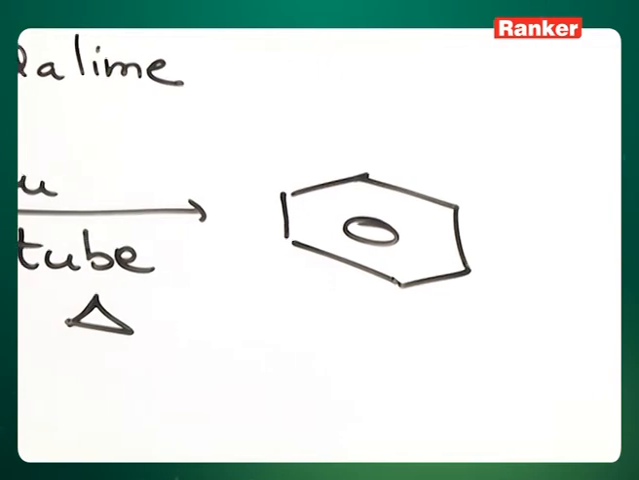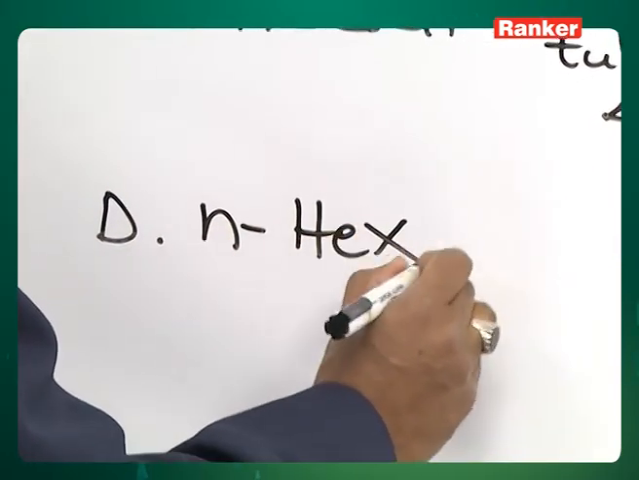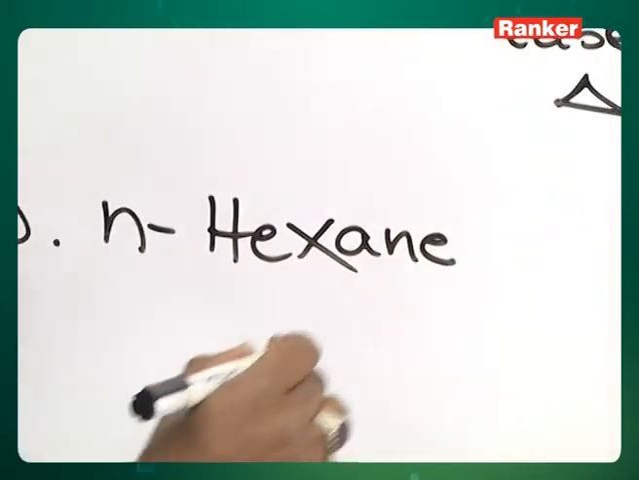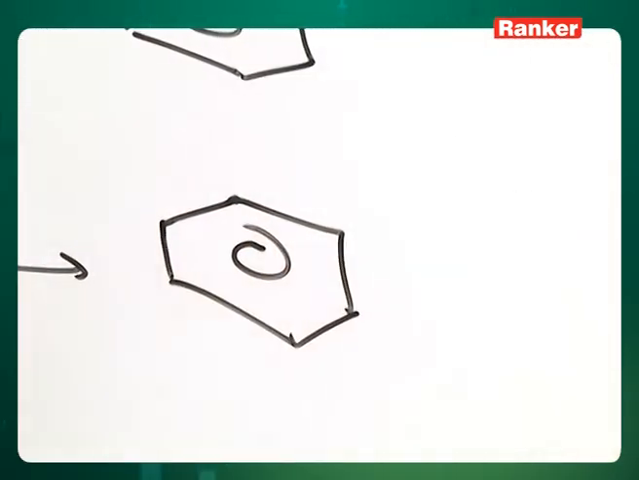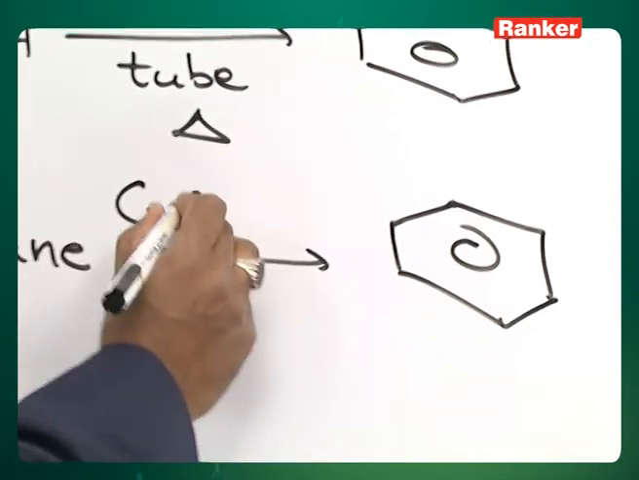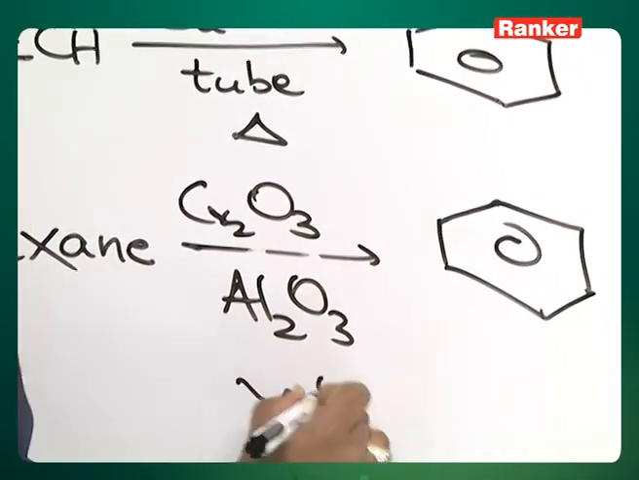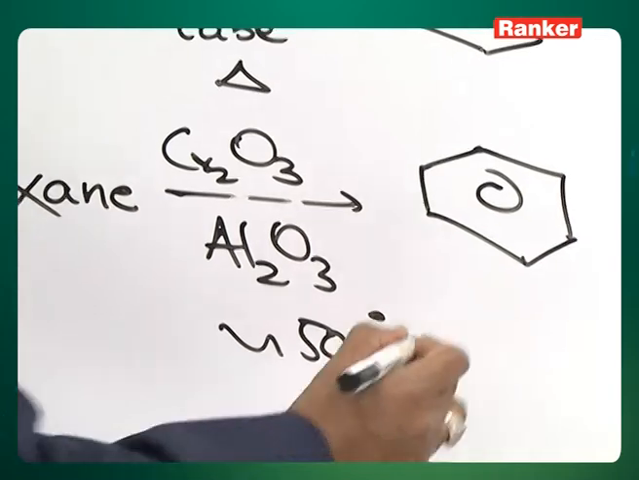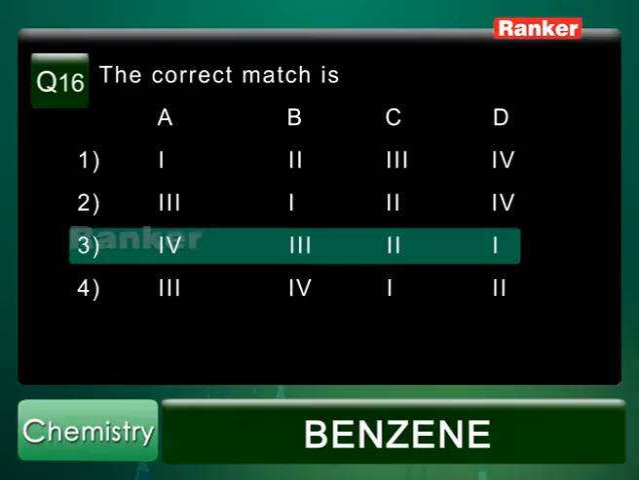And then n-hexane to benzene. As I told you, this is a reforming reaction, aromatization, also called reforming. For this we need Cr2O3 Al2O3 mixture around 500 degrees Celsius temperature. Therefore, the correct answer is the third option.